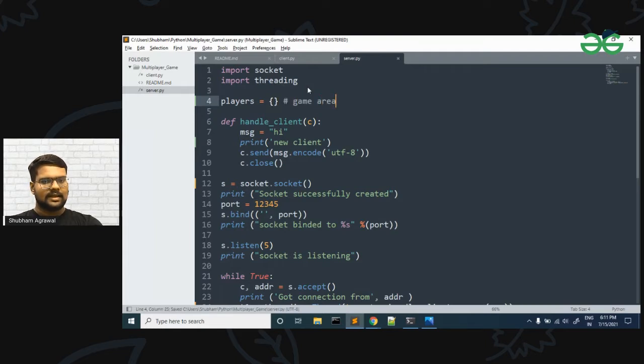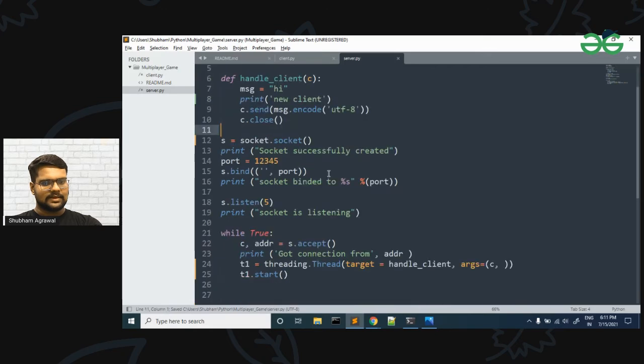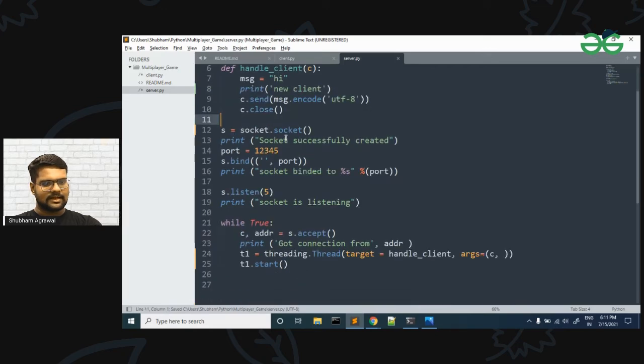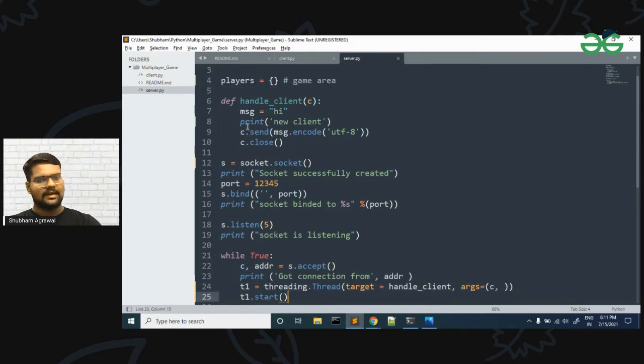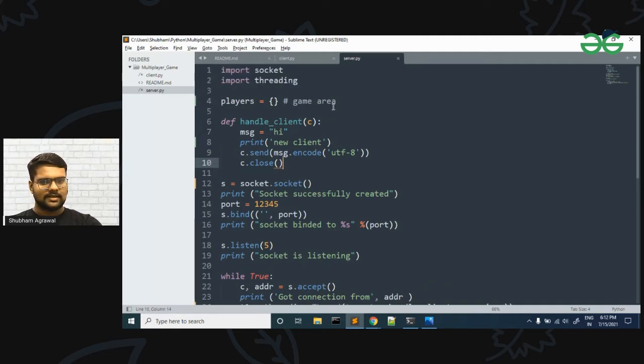So we have created a server, and the server is listening whenever a client makes a request. So we make one thread for that client, and then we start that thread. After that we have the handle client function. So this is the players list.